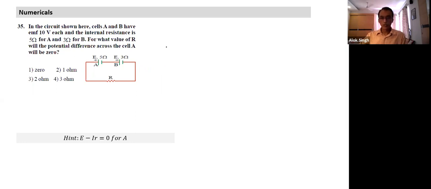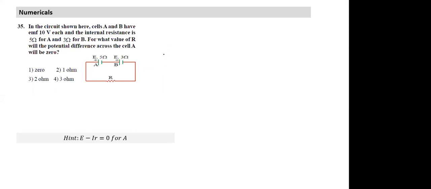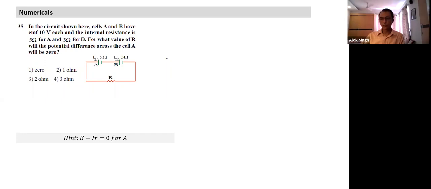So all of you read through the question. Disha, can you solve it? Yes. Tell me, first you tell me in words, how would you solve this question?